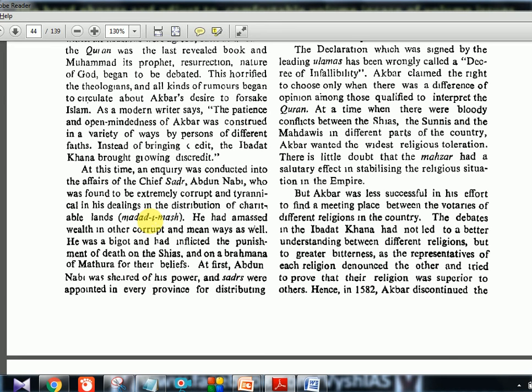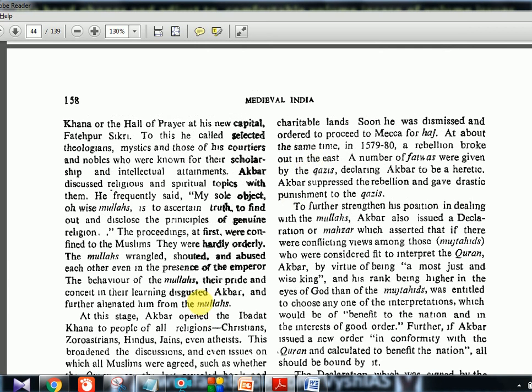Now he had amassed wealth in other corrupt and mean ways. So again, he's a corrupt person, and Akbar was against it. At first, Abdul Nabi was shorn of his power, and Sadars were appointed in every province for distributing charitable lands. Soon he was dismissed and sent to proceed to Mecca for Hajj. This is one thing Akbar always does, and in the movie also it is shown. Anyone he thinks is no longer required for the kingdom's good, he will send to take retreat and go to Mecca.